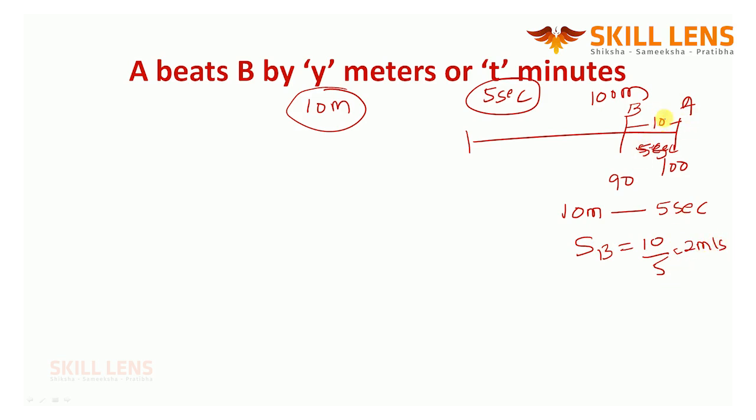Yes. This is one of the important points to solve so many questions. Guys, please understand, to run that particular 10 meters, B is taking 5 seconds.